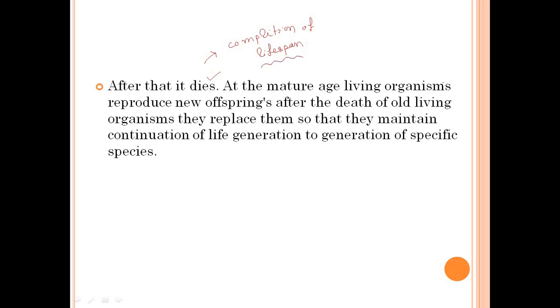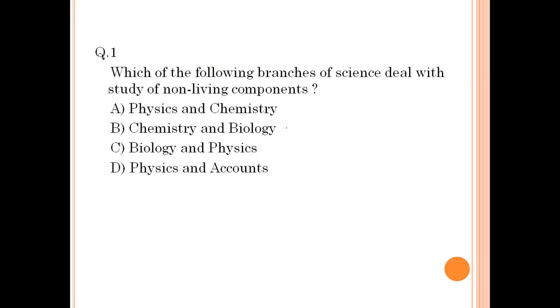At the mature age, living organisms reproduce new offspring. New offspring replace the old living organism after its death, so that they maintain the continuation of life, generation to generation of a specific species. This is the characteristics of living organisms.